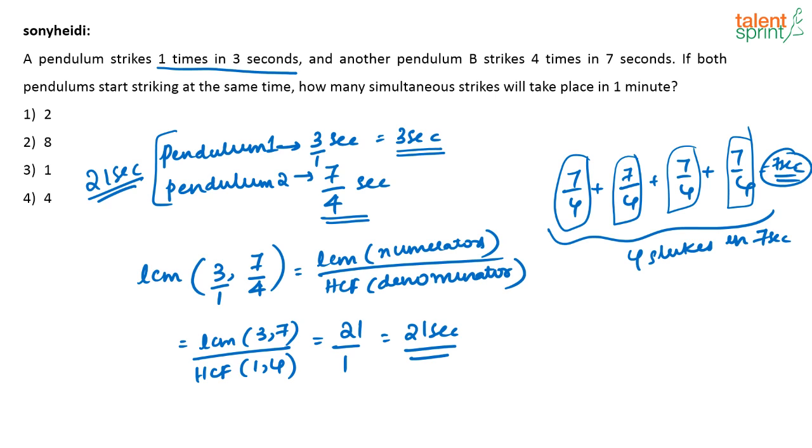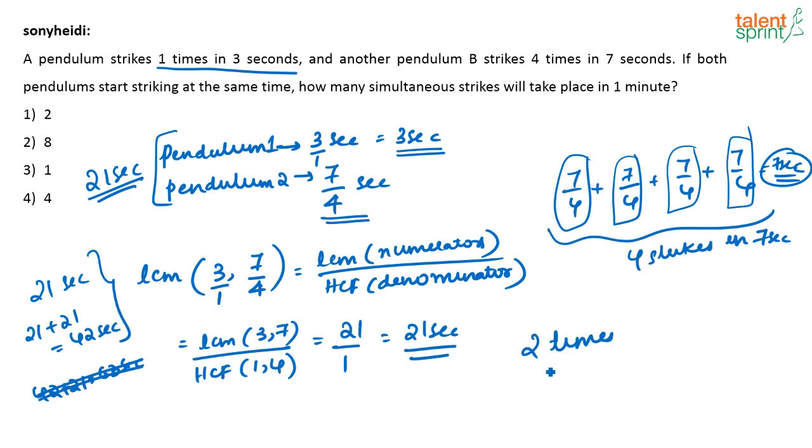So if I take the next 1 minute, how many times will they strike together? In the 21st second, they will strike together. Then 21 plus 21, or in the 42nd second, they will strike together. Then the next strike will be 42 plus 21, which is 63 seconds, but that is greater than a minute, so I needn't consider that. They will strike 2 times together, at the 21st second and the 42nd second. So your answer here will be option 1, 2 strikes.